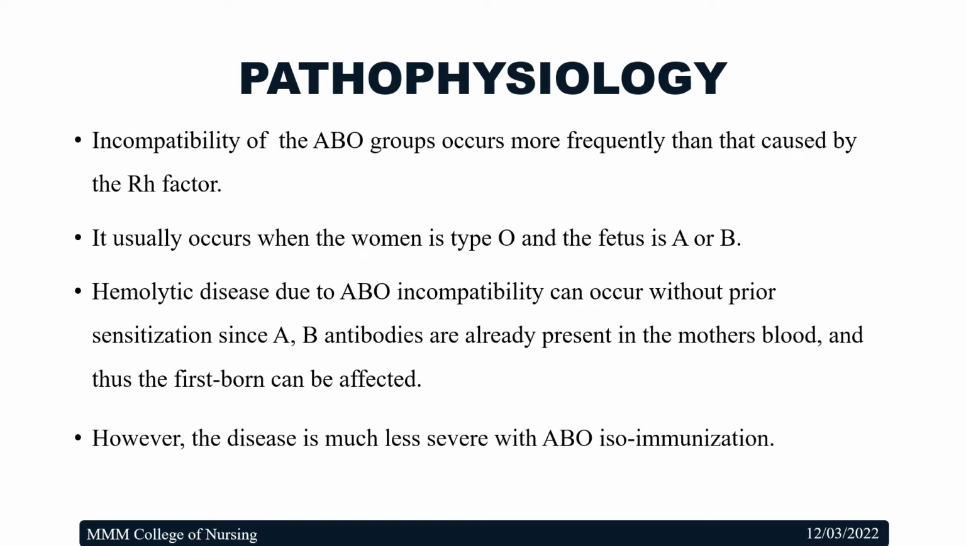The incompatibility of the ABO groups can occur more frequently than that caused by the Rh factor. It usually occurs when the woman is type O and the fetus is A or B. The hemolytic disease due to ABO incompatibility can occur without prior sensitization. It means, for example, if the mother has blood group O, she has antibodies for A and B even before she gets pregnant. So the firstborn will be affected in this case. However, the disease is much less severe with ABO isoimmunization.